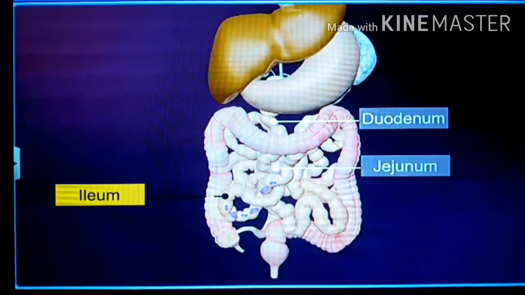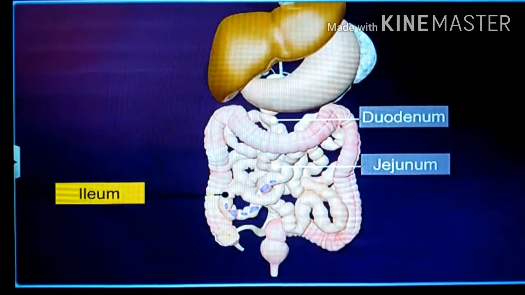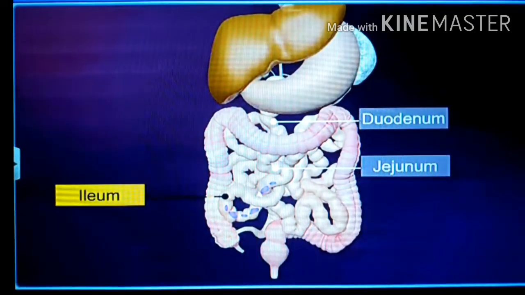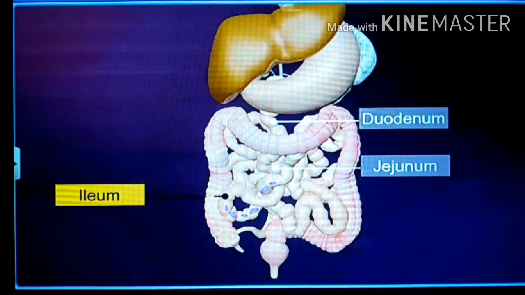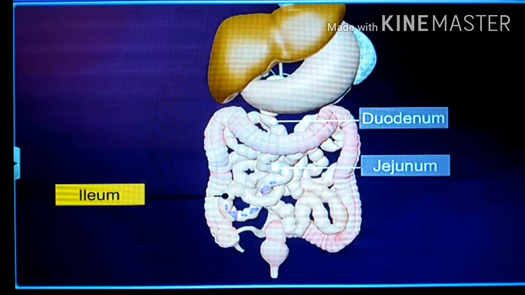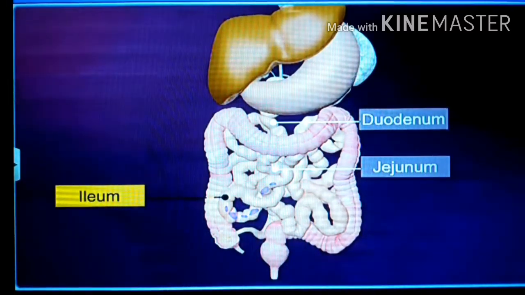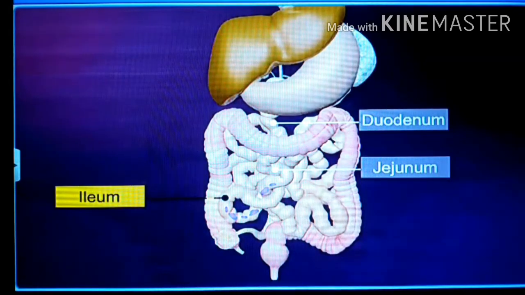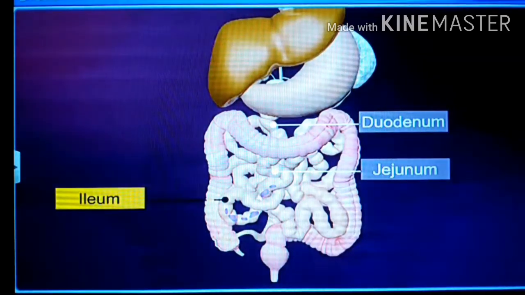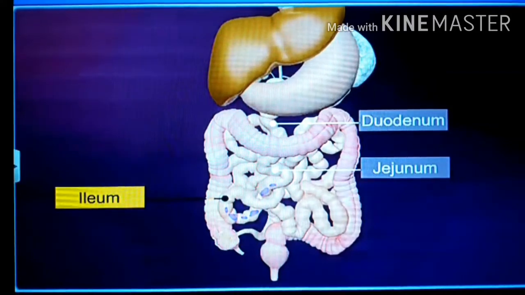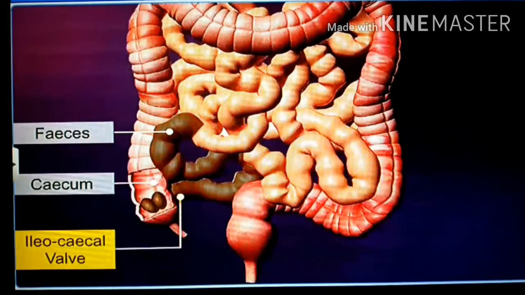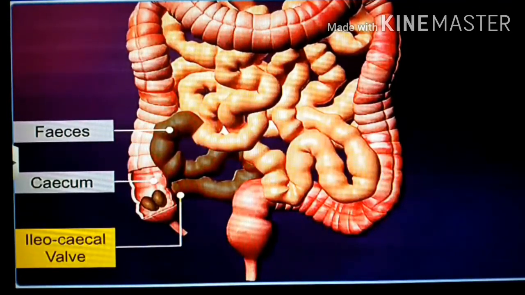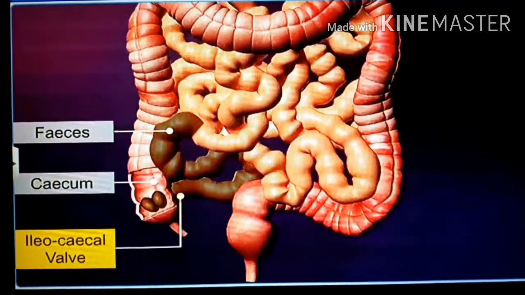So the next two parts of the small intestine, jejunum and ileum, help in the absorption of simple absorbable foods. The end products of digestion are glucose, fructose, galactose, amino acids, fatty acids and glycerol. These are the end products of digestion. So they are easily absorbed in the jejunum and ileum. After that, undigested food plus feces reach the cecum through the ileocecal valve.